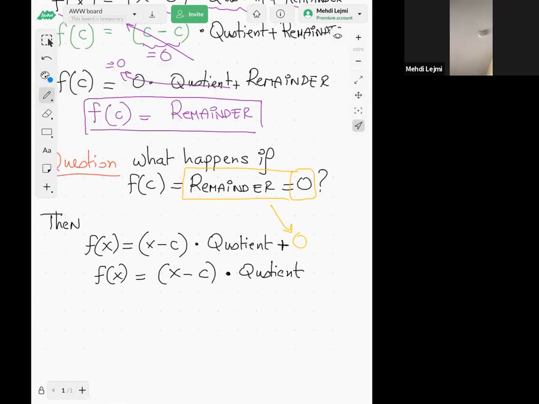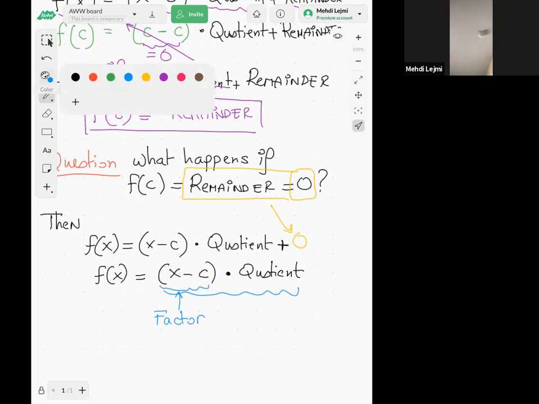You wrote f of x as a product of two factors, and x minus c is going to be your first factor.